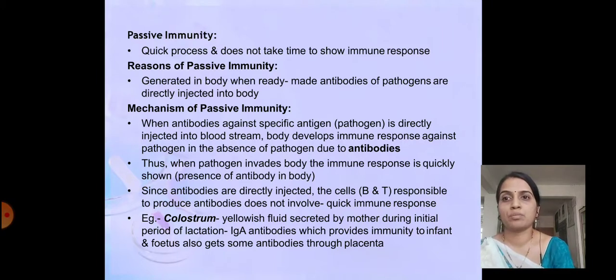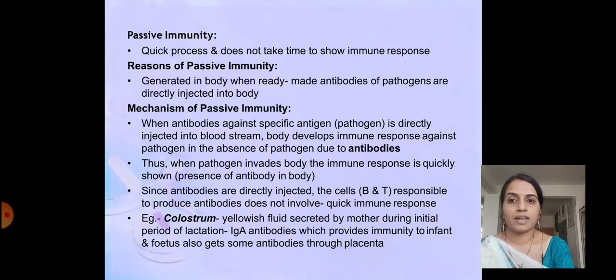The mechanism of passive immunity is that antibodies against the specific antigen, that is the pathogen, are directly injected into the bloodstream. The body develops an immune response against the pathogen in the absence of the pathogen due to antibodies, and so the immune response is developed. Thus, when the pathogen invades the body, the immune response is quickly shown. The presence of antibody in the body is the cause of the instant and immediate response which is shown.